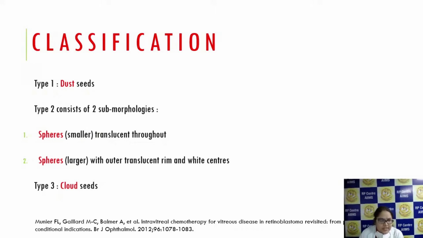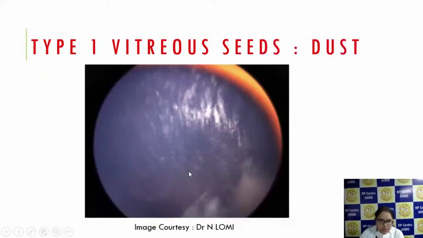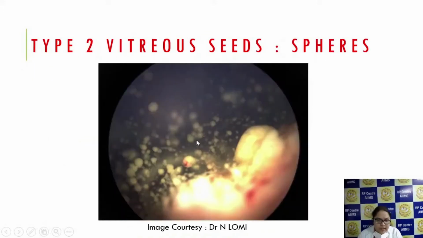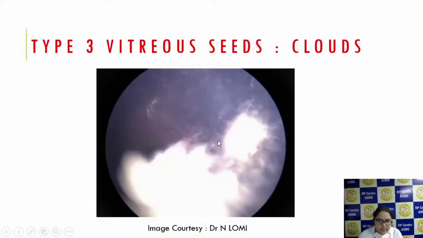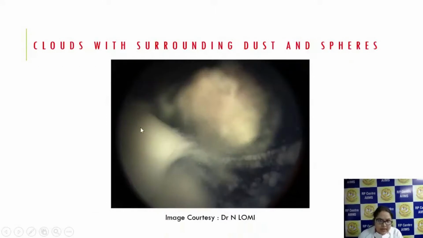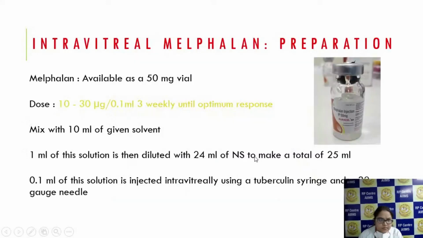Type 1 are dust seeds. Type 2 you can classify into sphere, which could be smaller and larger. Type 3 is cloud seeds. The smaller sphere will be translucent throughout, and the larger will have an outer translucent rim with white centers. So this is a dust type of vitreous seed. Here you can see this is a sphere and this is a cloud, and here you can see everything. This is a cloud with dust with sphere with a string of pearl appearance.